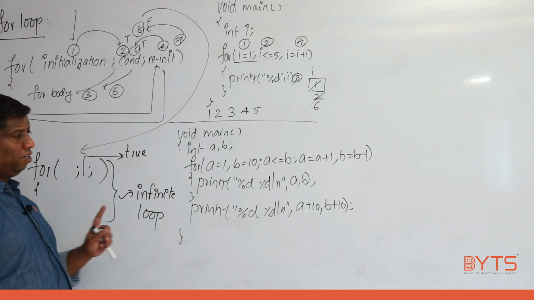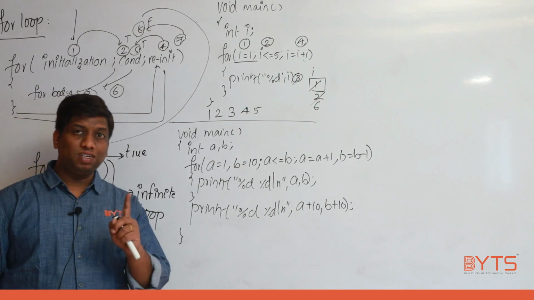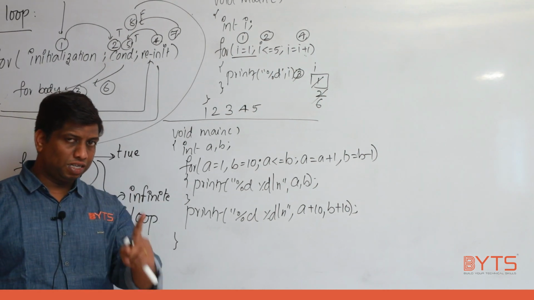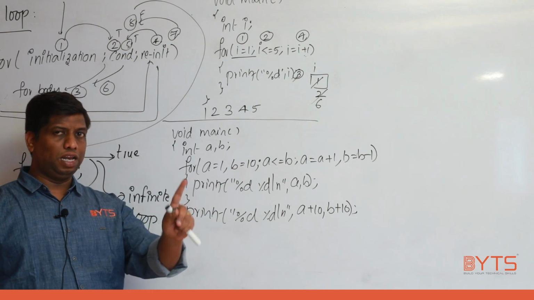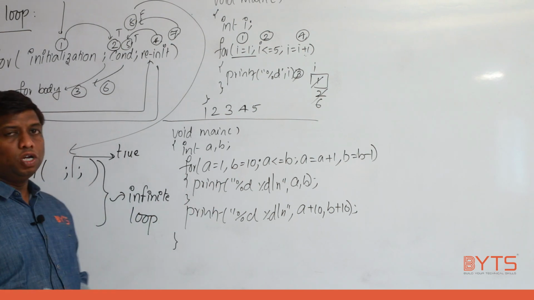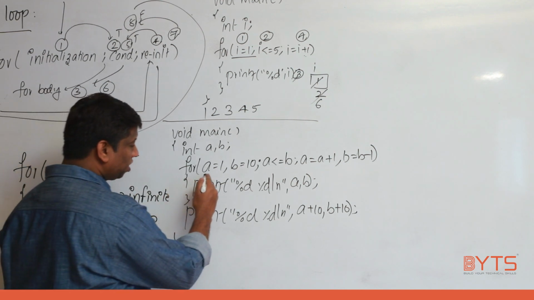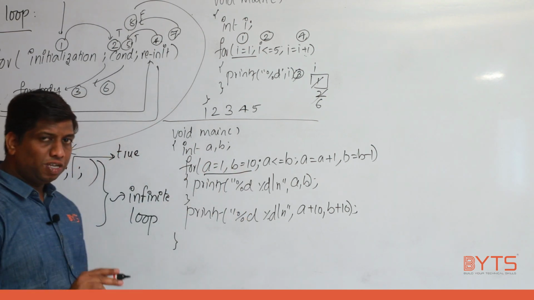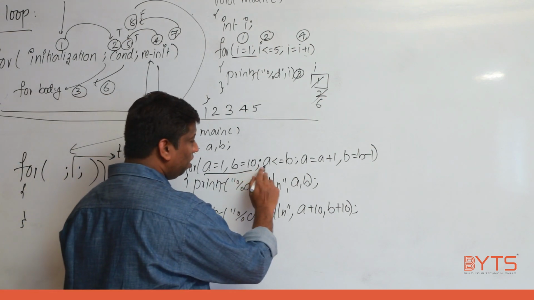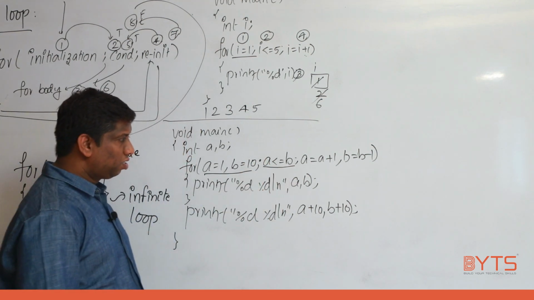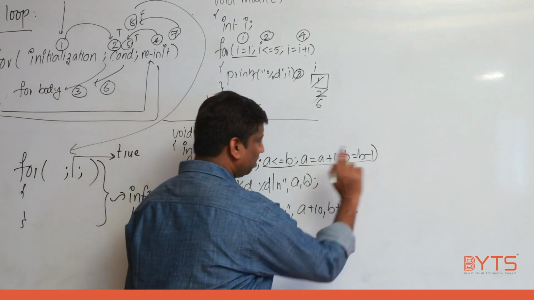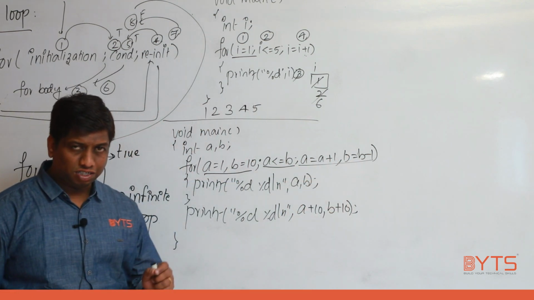Always first you need to understand that for loop needs three parts: initialization, condition, reinitialization. Now listen carefully. Open bracket to first semicolon is called initialization. First semicolon to second semicolon is called condition. Second semicolon to close bracket is called reinitialization.